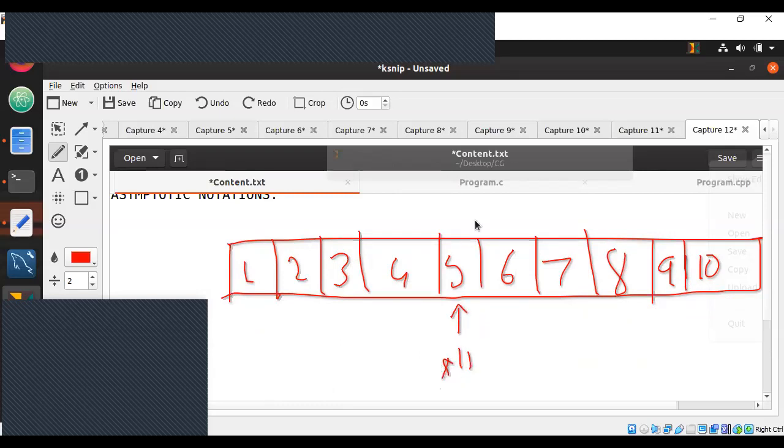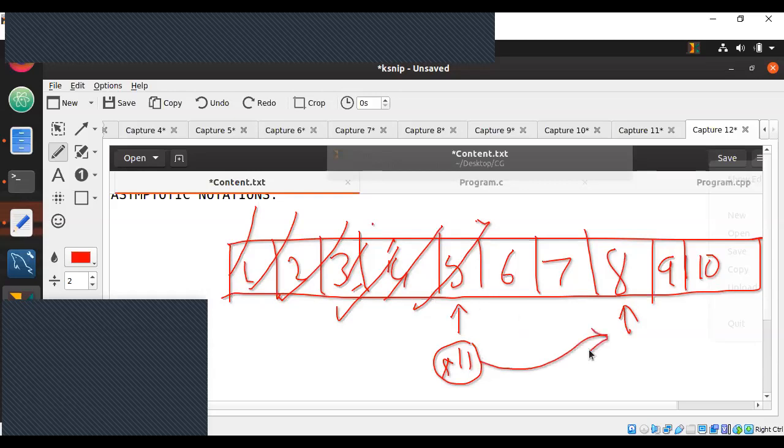No. Since it is not 11, I will not consider any of these and I will go here and search for this as my middle element now, because 11 is greater than this value. Since it is greater and it is ascending order, it must be ahead of this. Now here, again I'll search for 11. It is not equal to key, it is greater than key, so we must go ahead.